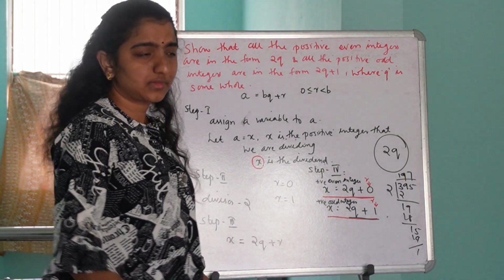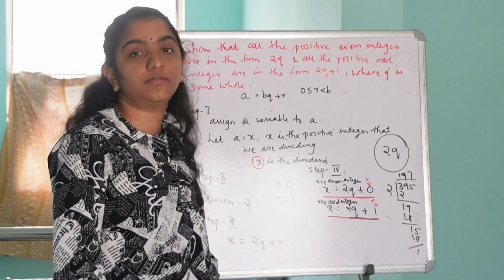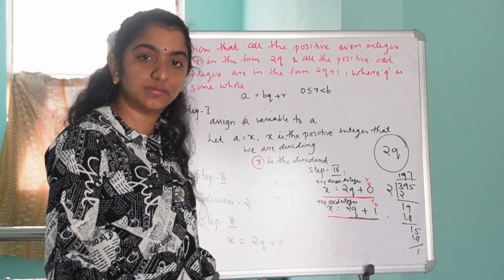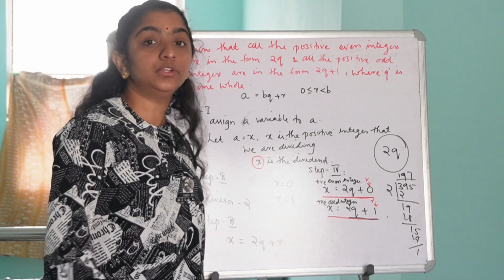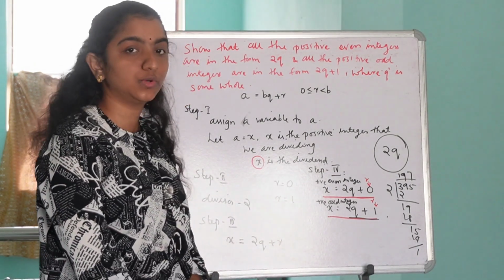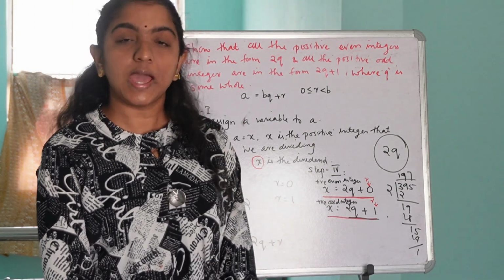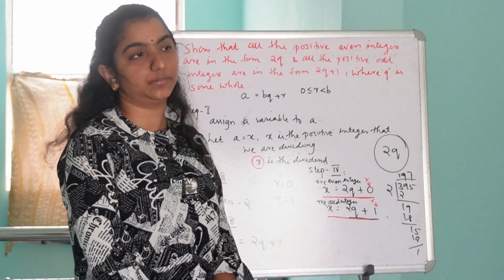So since there are only two possible values of remainder, x can be in two forms. The first form is x is equal to 2q plus 0, and the second form is x is equal to 2q plus 1.